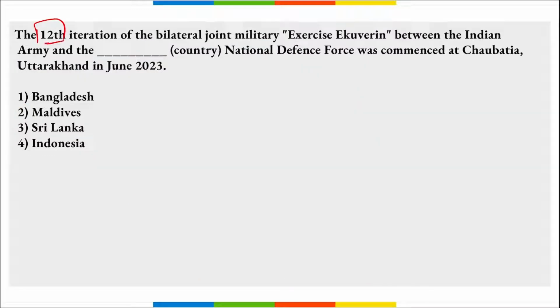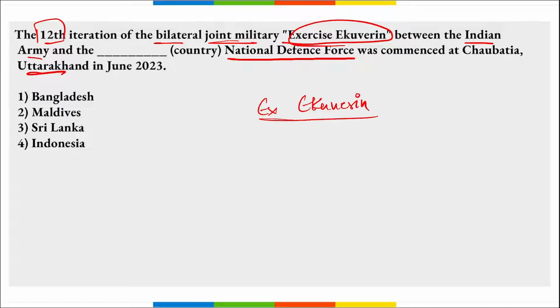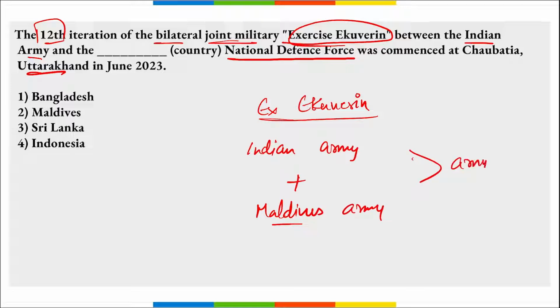Next, the 12th iteration of the bilateral joint military exercise UKVRIN was held between the Indian Army and the Maldives National Defence Force, which commenced in Uttarakhand. So remember, recently we are talking about exercise UKVRIN. This is the exercise that was held between the Indian Army and your Maldives Army, right?